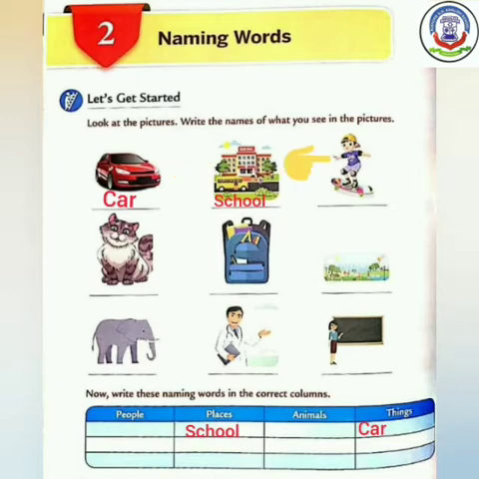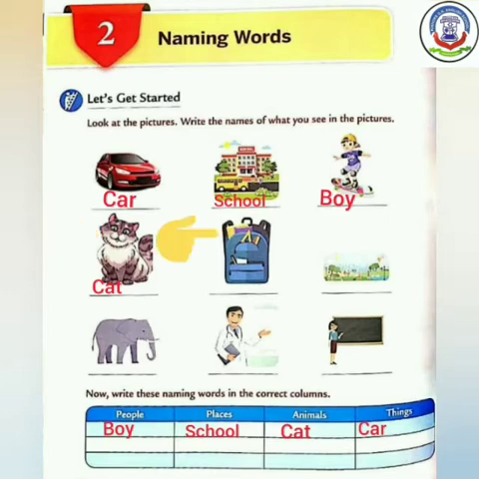See the third picture. This is a boy. Boy comes in the category of person. So we have to write the spelling of boy, B-O-Y, in the column of people. Now see the fourth picture. So cute. It is an animal. Which animal is this? Yes, it is a cat. So we have to write the spelling of cat, C-A-T, cat, in the column of animals.